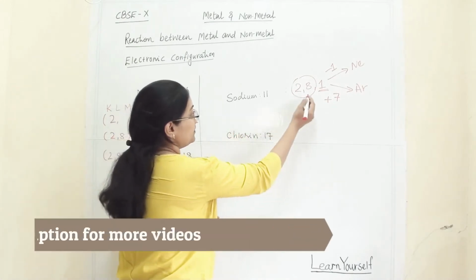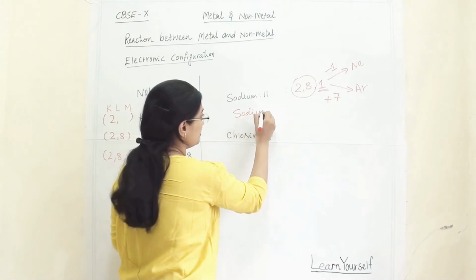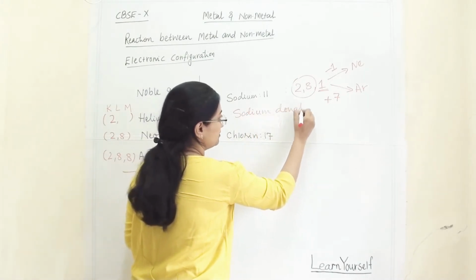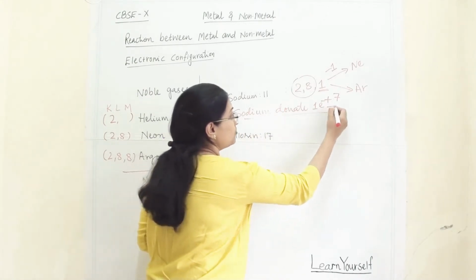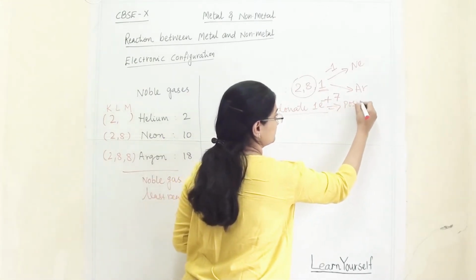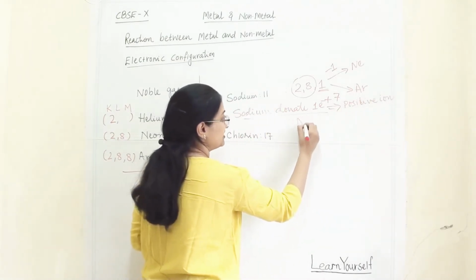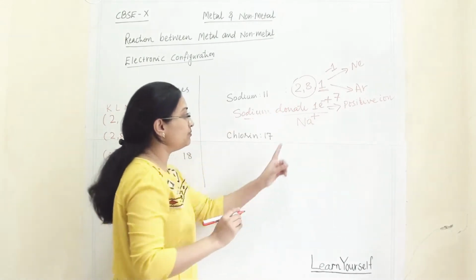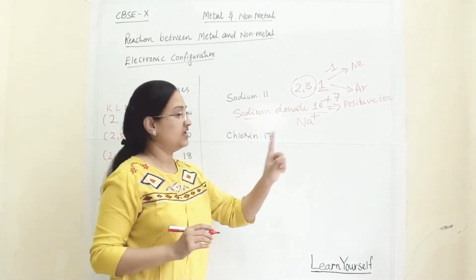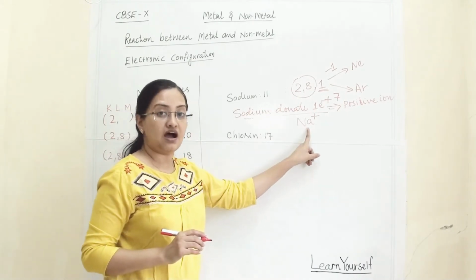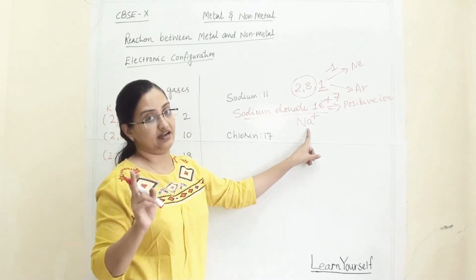So here from 2, 8, 1, sodium will donate one electron and will become stable and form a positive ion. And what is a positive ion? That is Na+. This 1 plus charge suggests that it has donated one electron and it will become sodium ion. Because it is a positive ion, it is known as cation.